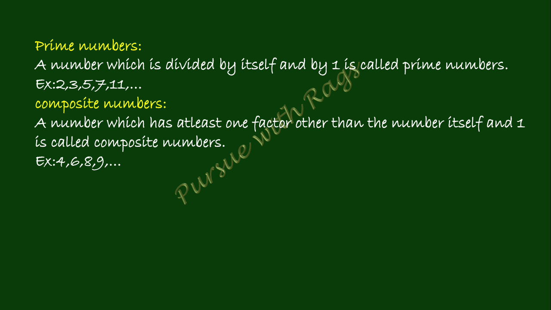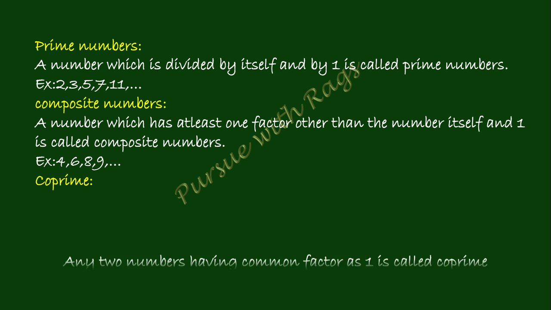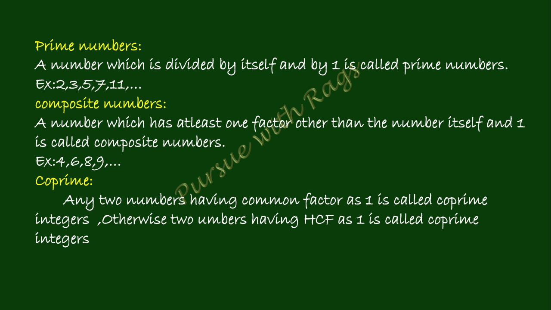Okay. Then coprime. What do you know about coprime? Any two numbers having HCF as 1 is known as coprime. Or you can tell two numbers having common factor as 1 is called coprime integers. So here, example 2 and 3. These two numbers have HCF as 1. Therefore, these two numbers are coprime integers.